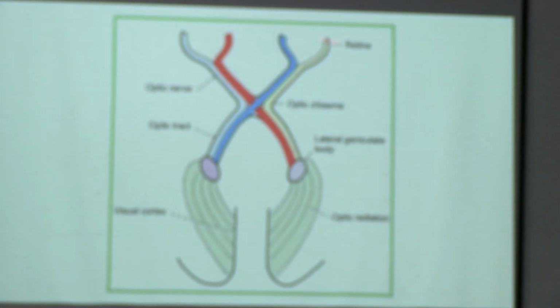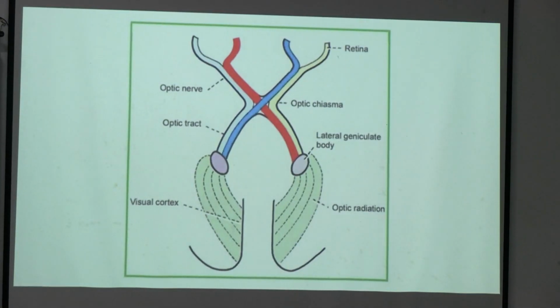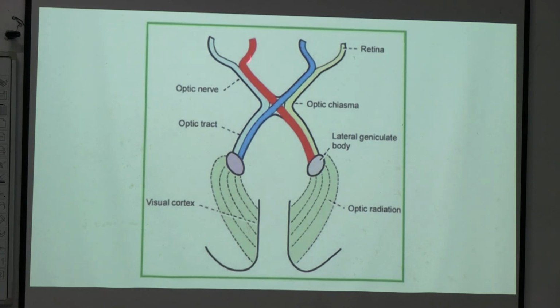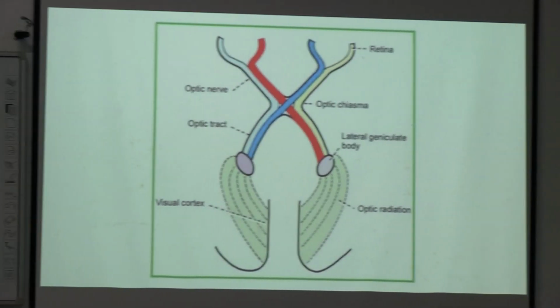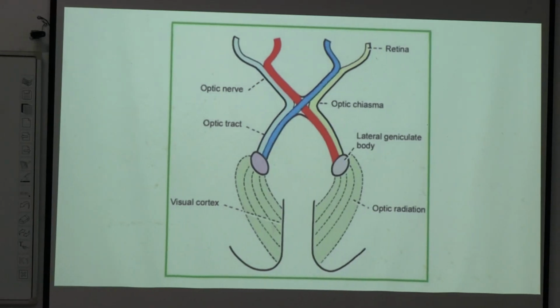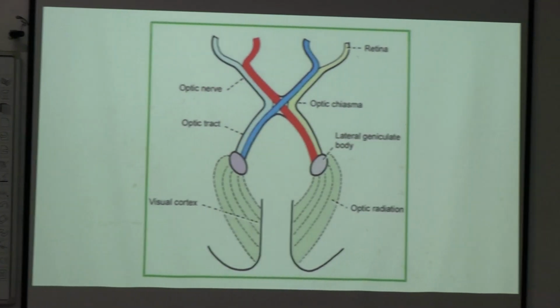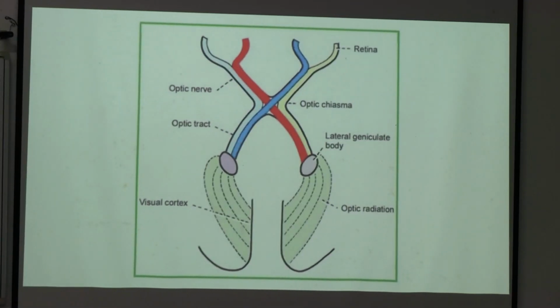Two eyes, right? For you, this is the left eye, this is the right eye. Suppose this pathway is yours. This is your left eye, this is your right eye. This hemicircle is your total retina.